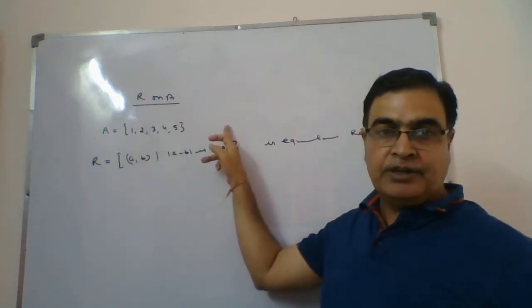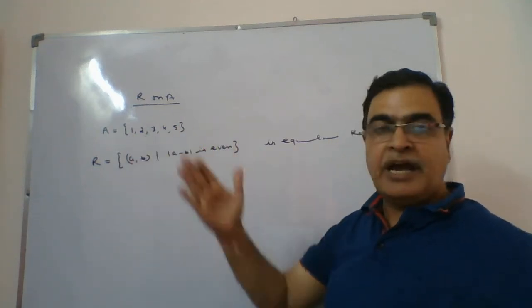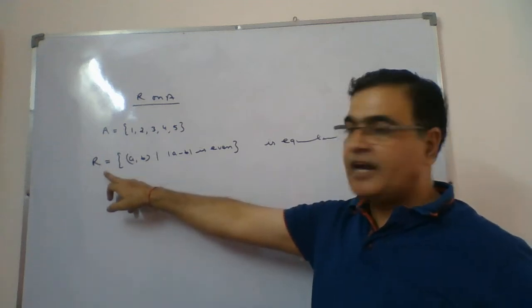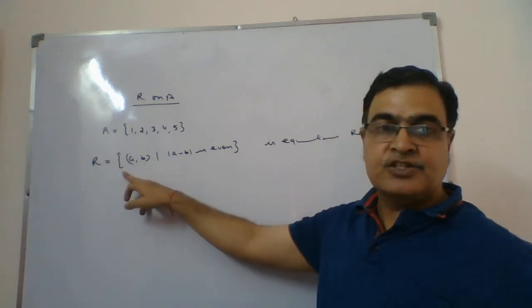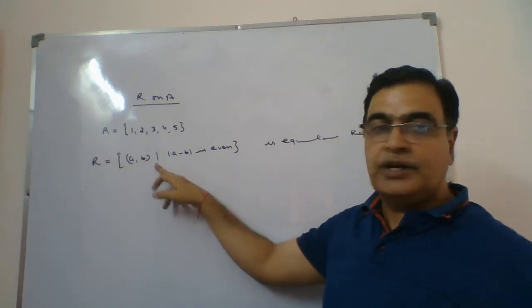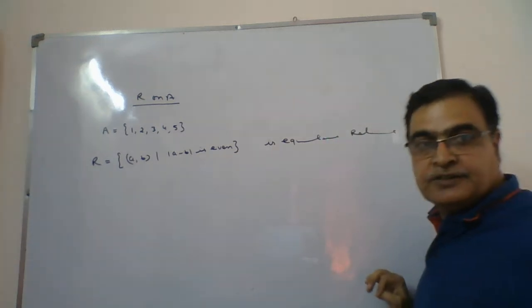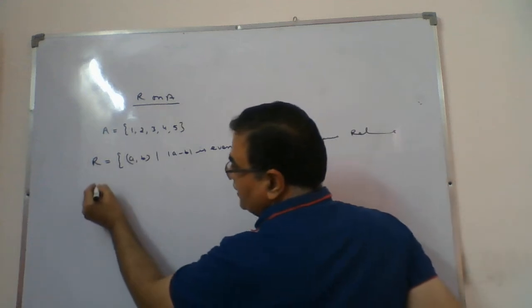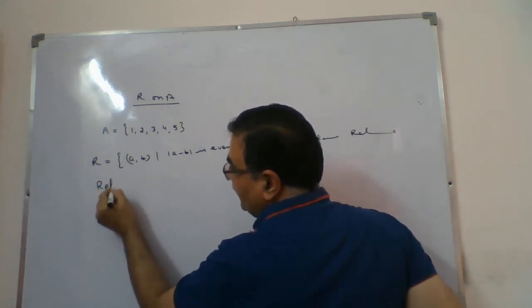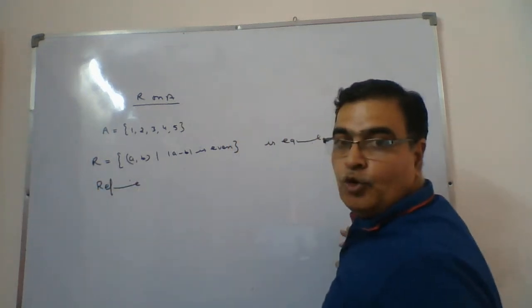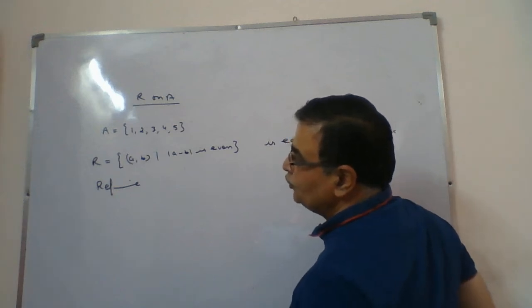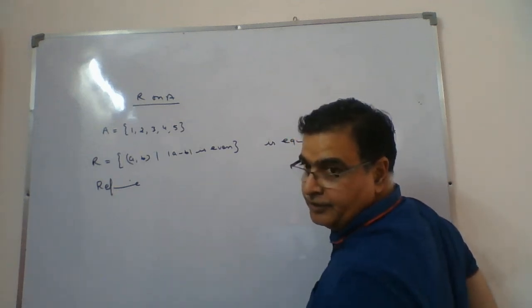One set will be given in this case. Set A having 5 elements. R is a relation defined such that a and b are going to relate if modulus of a minus b is even. Then it is an equivalence relation. So for that, the first thing is to go for reflexive. When you go for reflexive, what should we do? Each and every element should relate with itself.